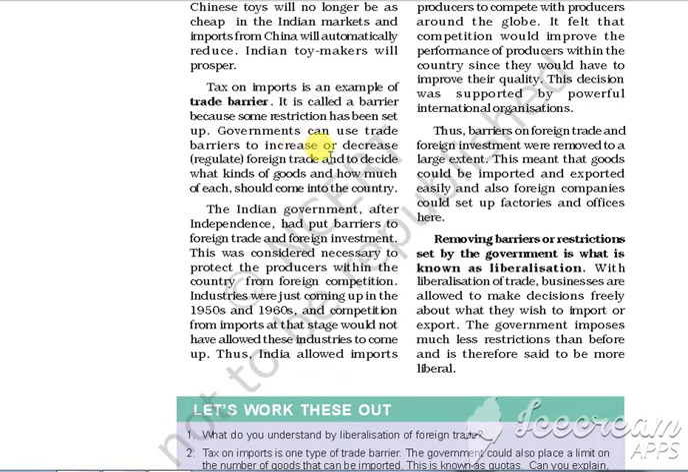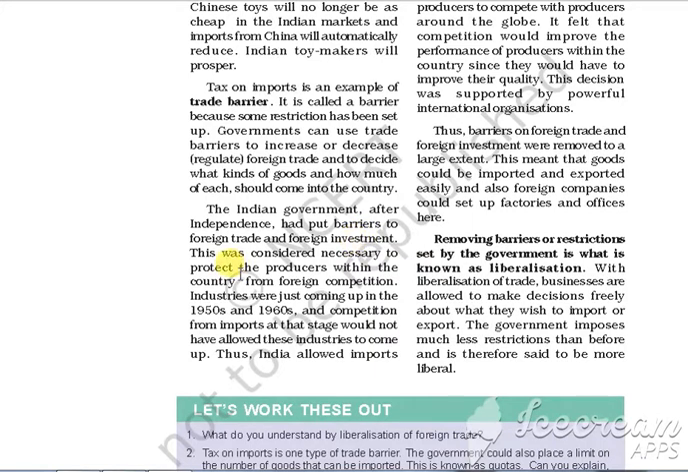If they increase the trade barrier, then foreign trade and import will become costlier and foreign goods will not come into India. So the government can either increase or decrease foreign trade by increasing or decreasing the trade barriers. After independence, the Indian government put barriers on foreign trade and also on foreign investment.